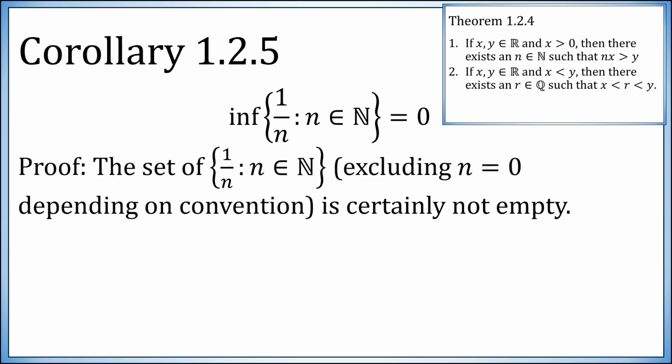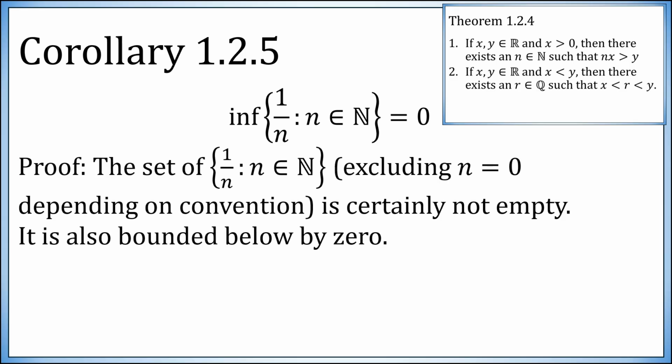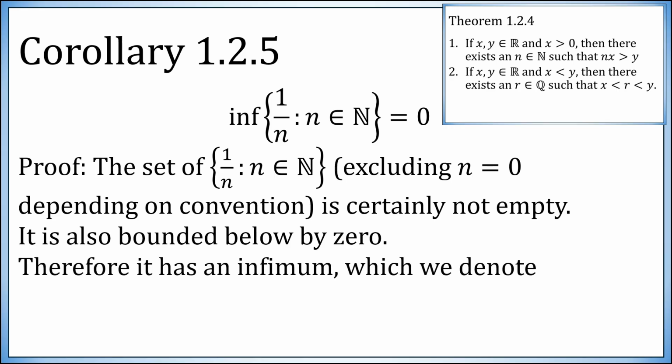So it's certainly not an empty set. It's also bounded below, definitely by 0. Okay, so 1/2, 1/3, 1/4, these are all positive numbers. So 0 is a lower bound. Therefore, it has an infimum. It's a set of real numbers, not empty, bounded below. It has an infimum. So let's denote it as b. b is now the infimum of the set 1 over n, where n runs through the natural numbers, excluding 0.